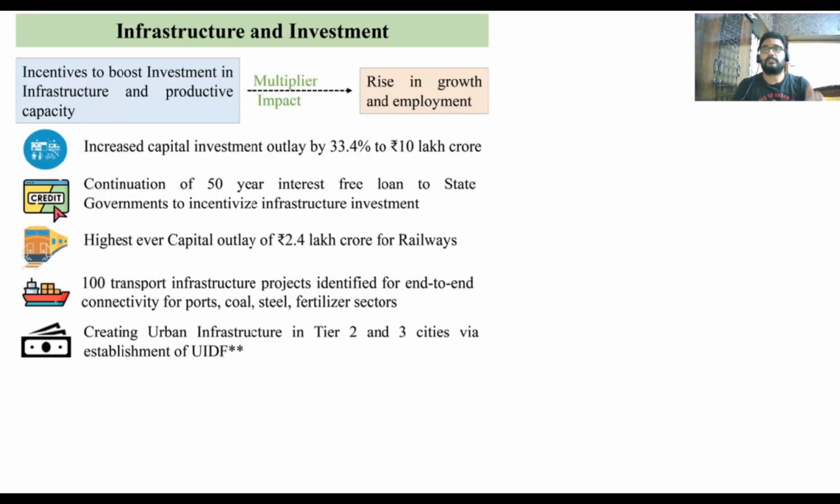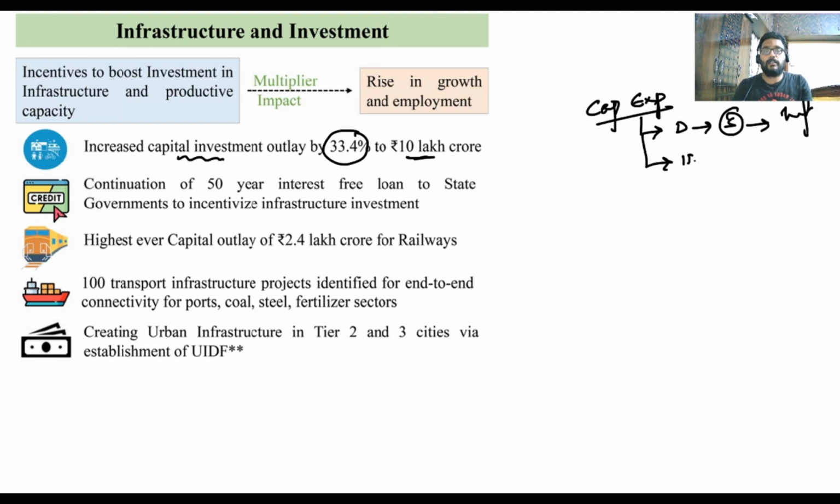Next, infrastructure and investments. Government has increased its capital investments by 33.4 percent to 10 lakh crores. Capital expenditures, so that the government can directly target the states or the infrastructure facilities, or indirectly provide grants to the states to again promote infrastructure facilities. In this, government has targeted 50-year interest-free loans. You will be returning it back, but the time period is too long.